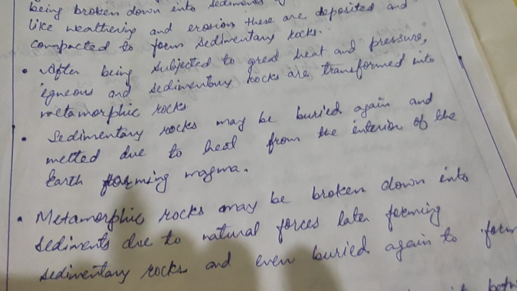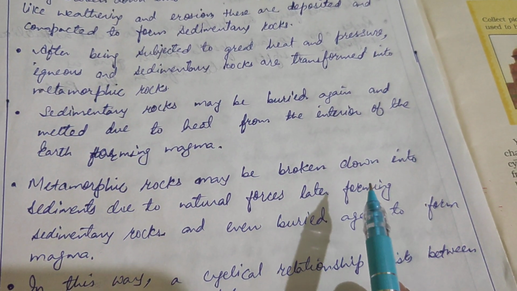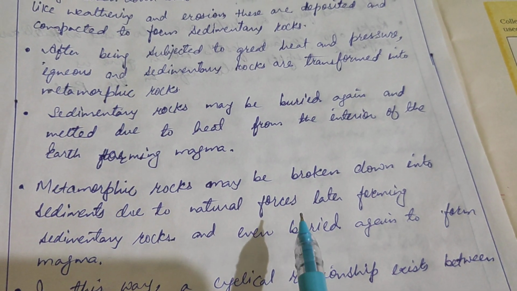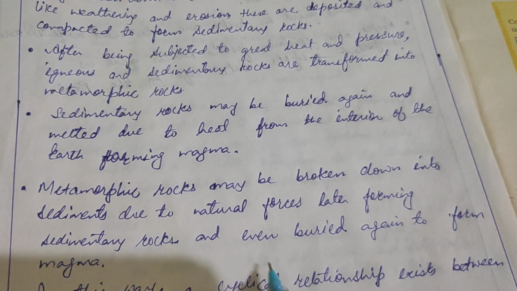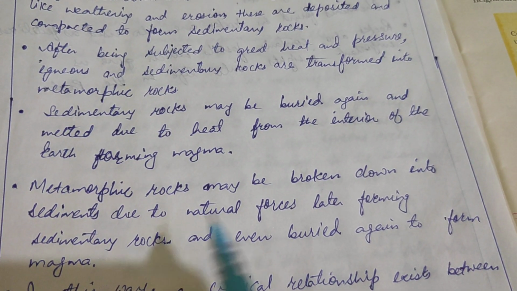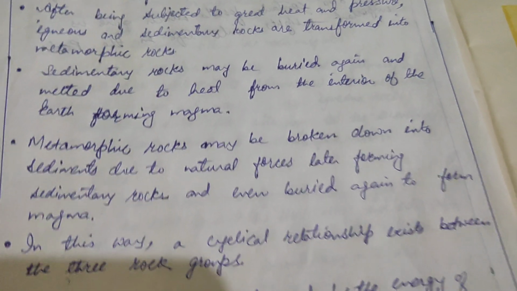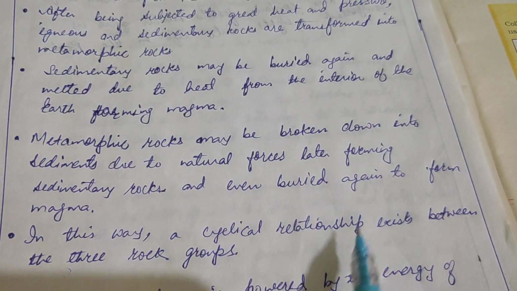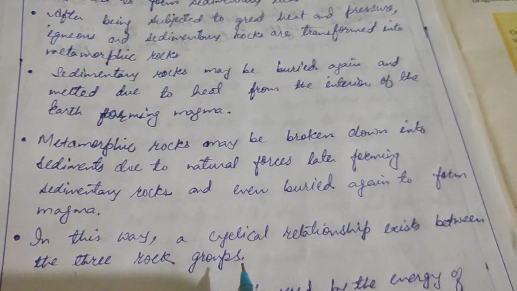And metamorphic rocks may be broken down into sediments due to natural forces, later forming sedimentary rocks and even buried again to form magma. In this way metamorphic rock is again converted into sedimentary rocks.